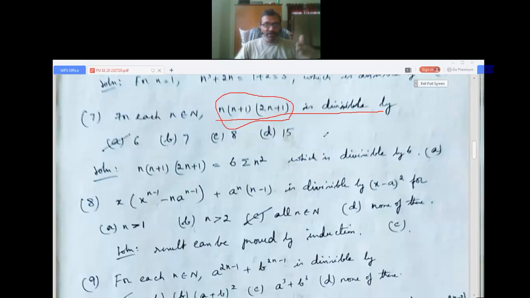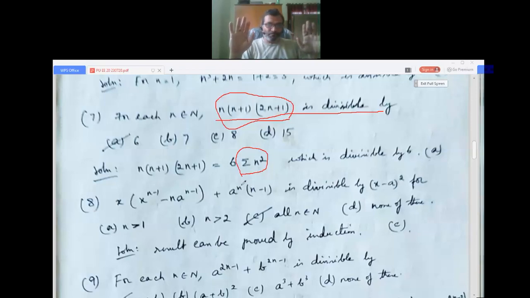This is the first method where in the 7 problems I have solved. This method I am using for the first time, so I am explaining. This comes from the formula sigma n squared. I told you, there are 3 important formulas which you have to remember in mathematical induction. One is summation of n, that is 1 plus 2 plus 3 till n terms, that is n into n plus 1 by 2. Another is summation of n squared, that is 1 squared plus 2 squared plus 3 squared etc. till n squared. It is n into n plus 1 into 2n plus 1 by 6. Another is summation of n cubed, that is n squared into n plus 1 whole squared divided by 4.